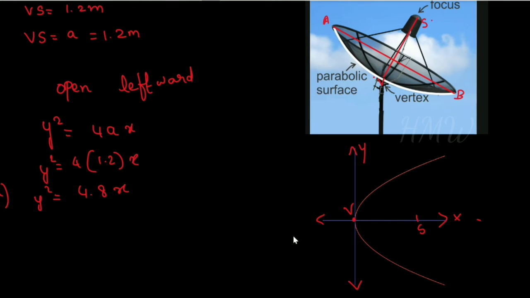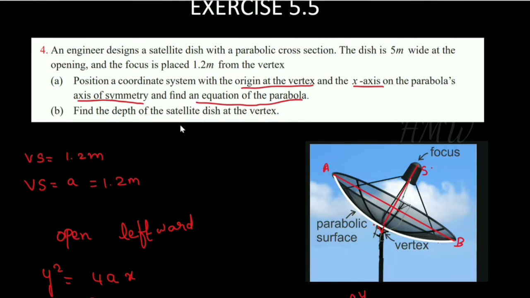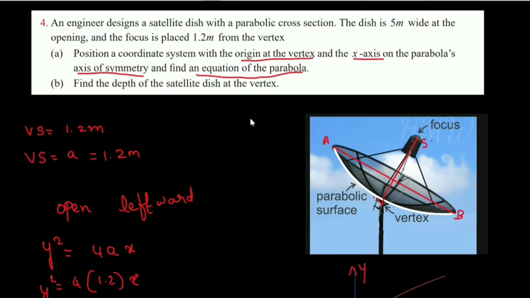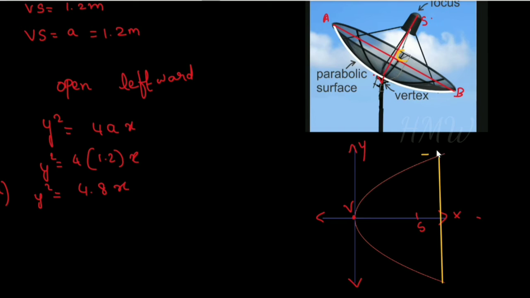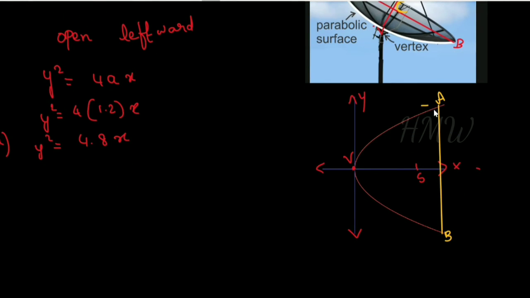The second part of the question is to find the depth of the satellite dish at the vertex. So depth at the vertex. This is the point C. So they ask you to find VC, the depth of the parabolic dish. Let us take this as AB, the opening of this parabolic dish. So the length of AB is given as 5 meters.